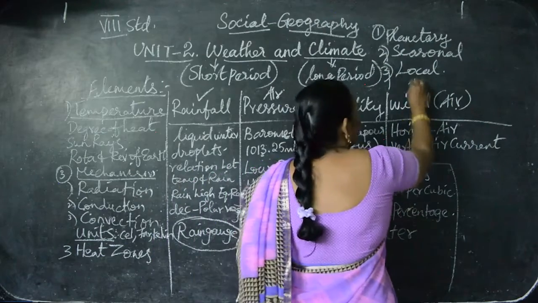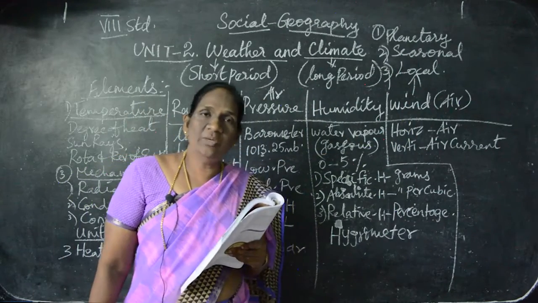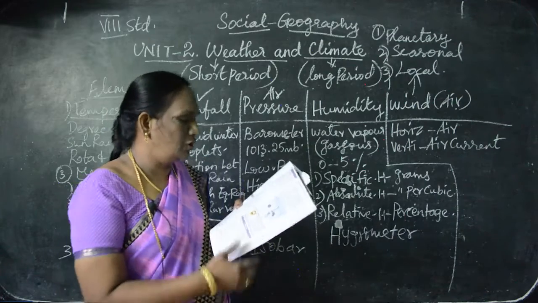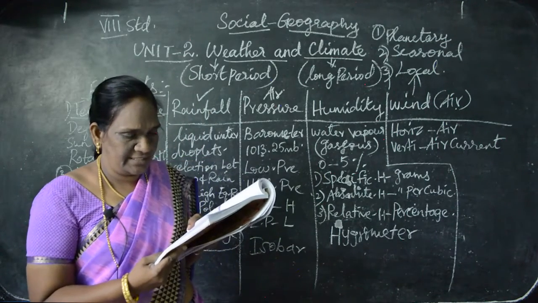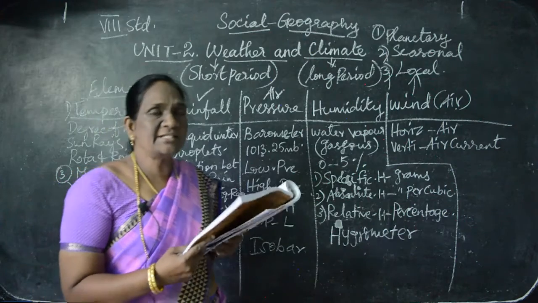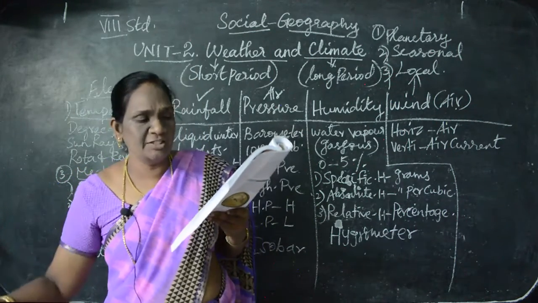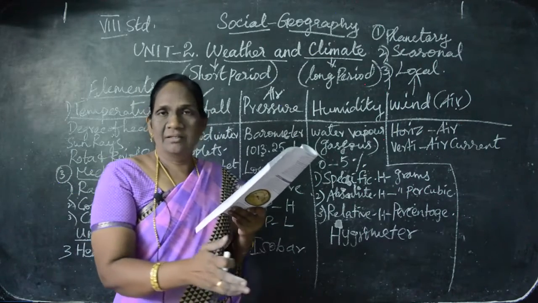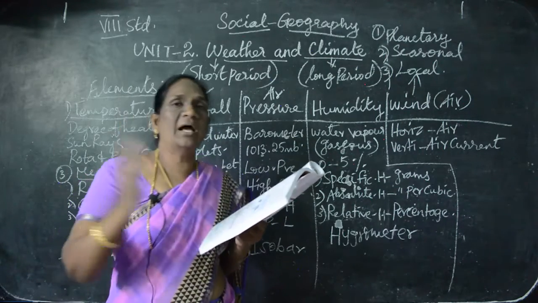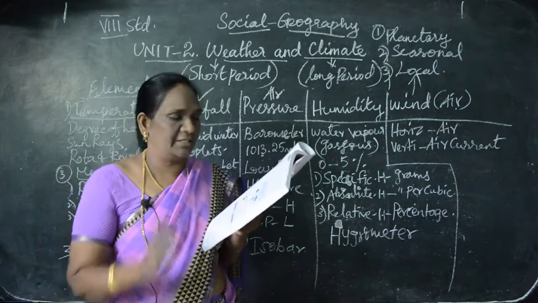And the seasonal wind blows from sea to land during the summer season, and from land to sea during the winter season.